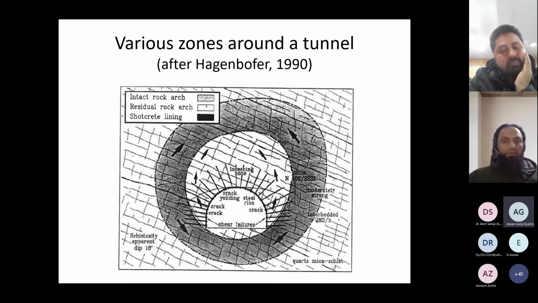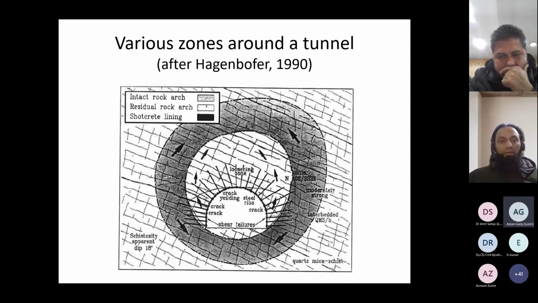So the idea of NATM is to activate or mobilize this intact rock arch and then support your loosening zone with an initial support system, and allow this rock arch to form and activate, so that it contributes to the stability of the tunnel. Your initial supports are already there to support the immediate loosening zone, so that we don't need to go for very heavy or rigid supports.